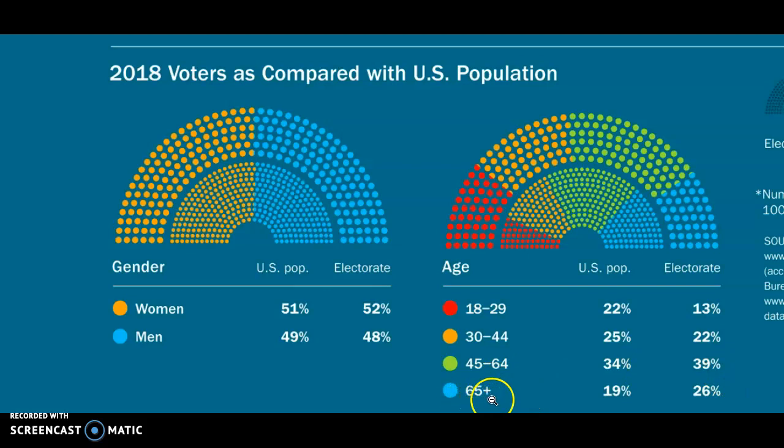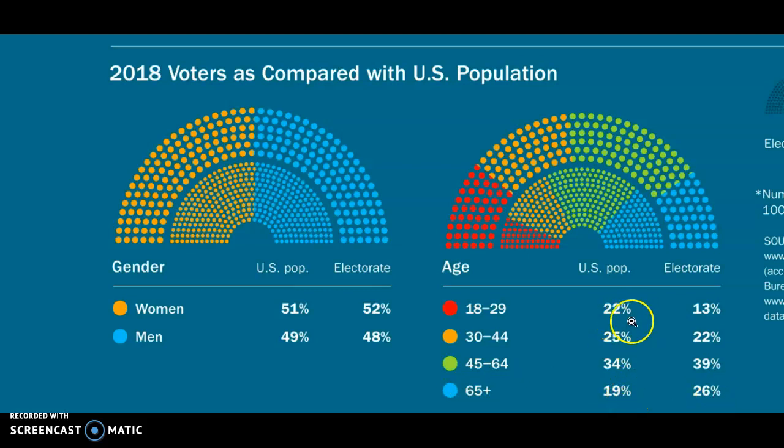Those that are 65 and older are only 19% of the US population, yet they make up 26% of the electorate. So what this means is that this group, you don't see all that many of them in the population, yet they make up 7% more in the electorate. Better stated, this group has more people in the electorate than they do in the population.